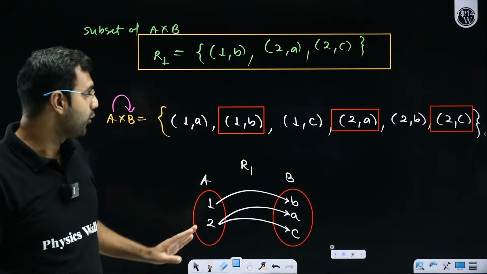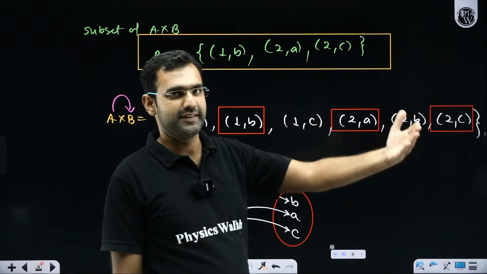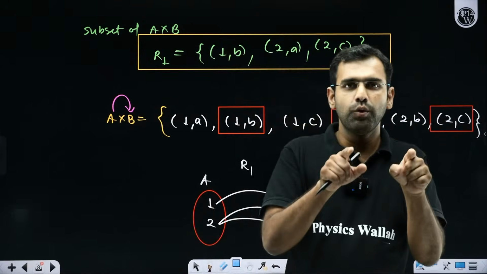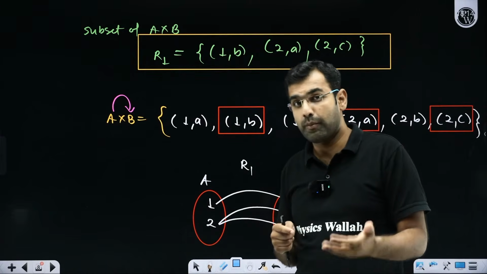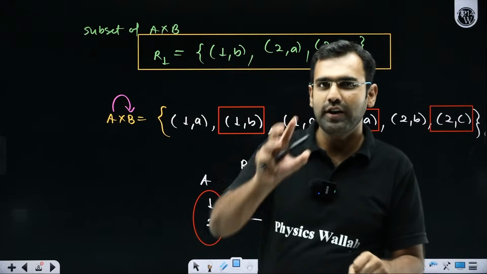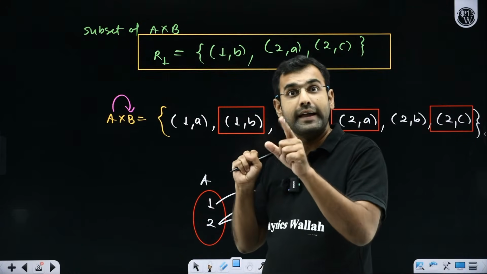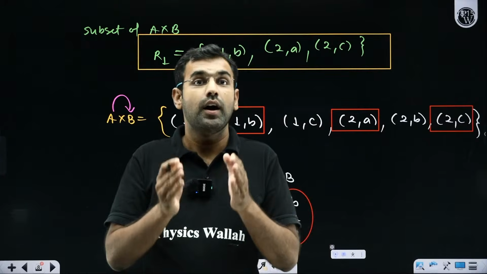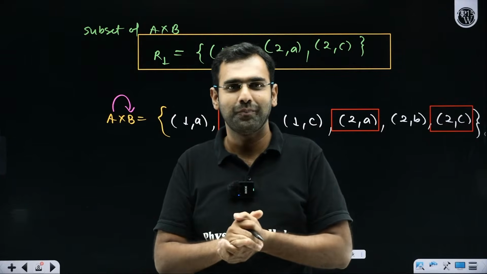First of all, what did we do? In the last lecture, we discussed sets. From sets, now we have moved towards ordered pairs. From ordered pairs, we have gradually moved towards Cartesian product. And from Cartesian product, we are choosing any subset. And that subset is defined as a relation from A to B.